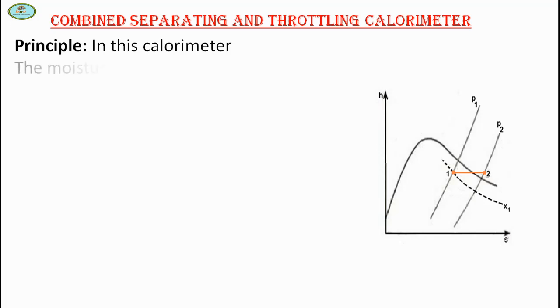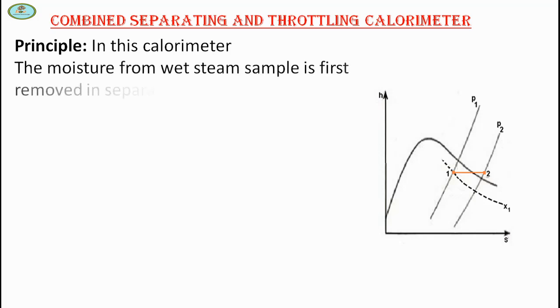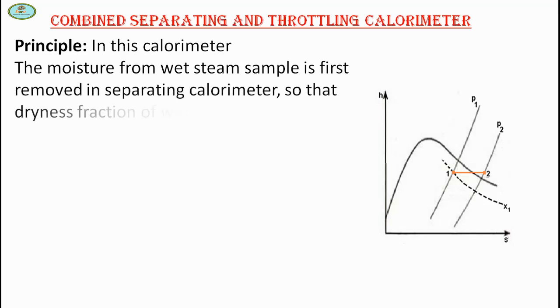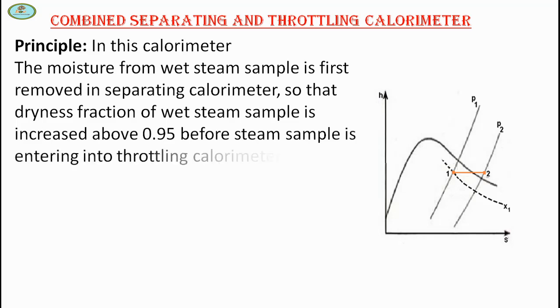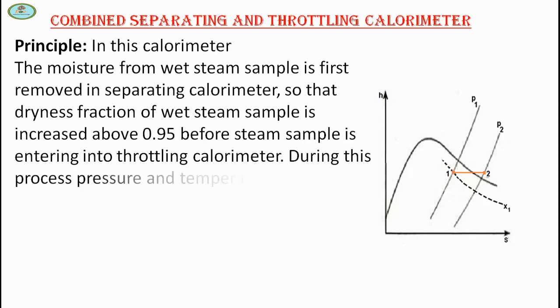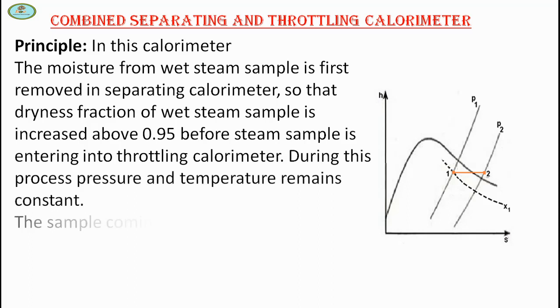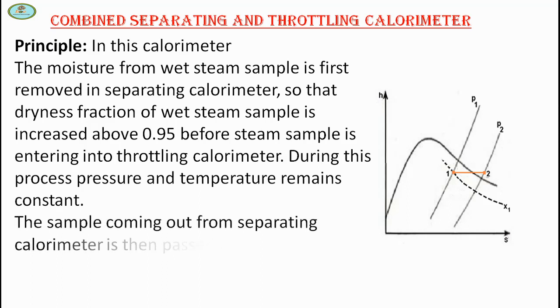In this calorimeter, the moisture from the wet steam sample is first removed in the separating calorimeter, so that the dryness fraction of the wet steam sample is increased to about 0.95 before the steam sample enters the throttling calorimeter. During this process, pressure and temperature remain constant. The sample coming out from the separating calorimeter is then passed through the throttling calorimeter, where it expands to superheated steam.